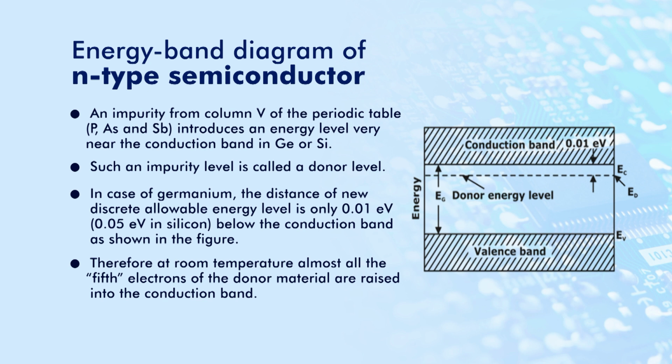Therefore, at room temperature, almost all the fifth electrons of the donor material are raised into the conduction band. Here in this figure, we can see there is a conduction band and a valence band, and a dotted line represents the Fermi energy level. This Fermi energy level will be discussed in the coming lectures. This dotted line is the Fermi energy level, and it is generally at the center.